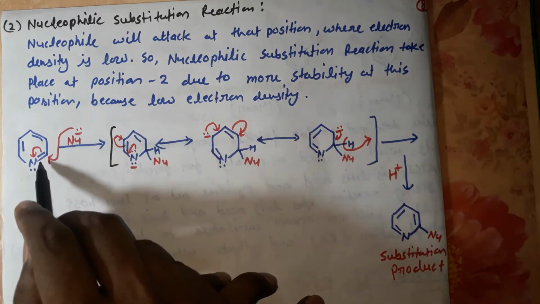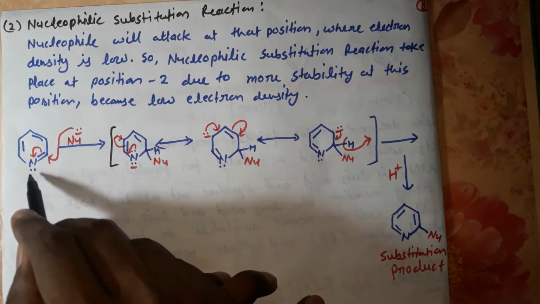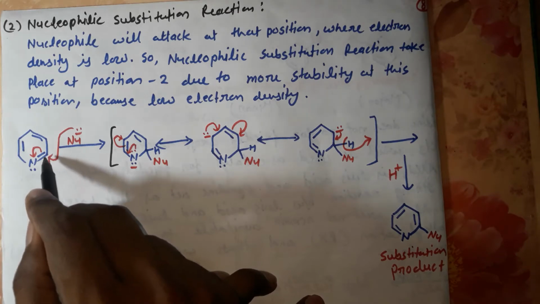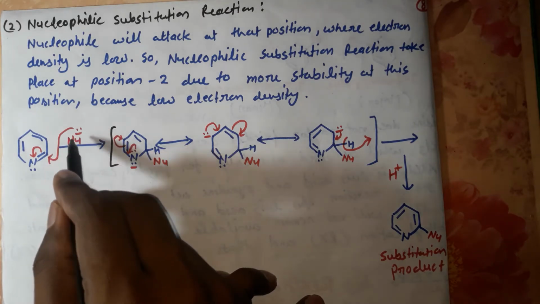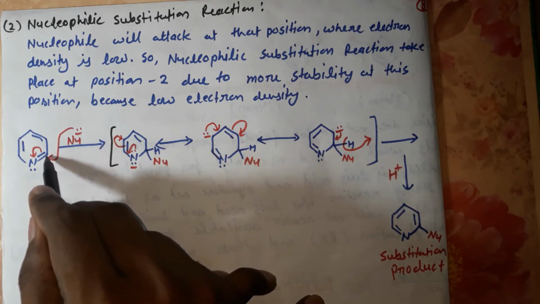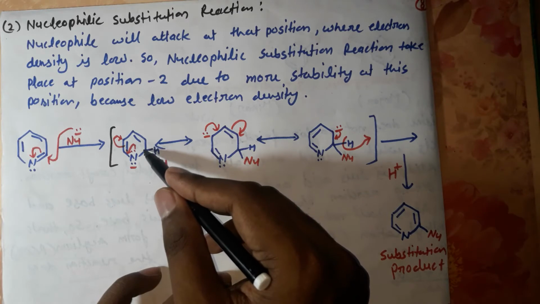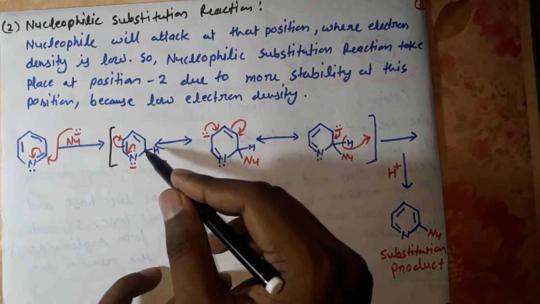At position 2, the electron withdrawing nitrogen withdraws electrons and this position becomes positively charged. The nucleophile shares its electrons with this carbon, where electron density is very low, and attacks it.